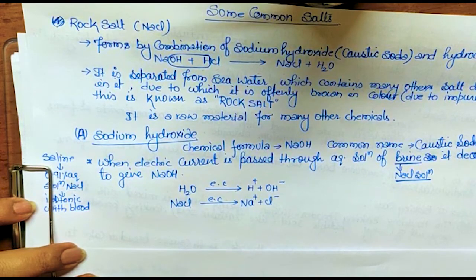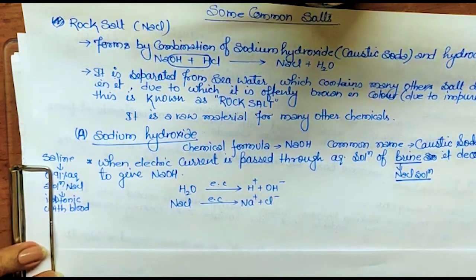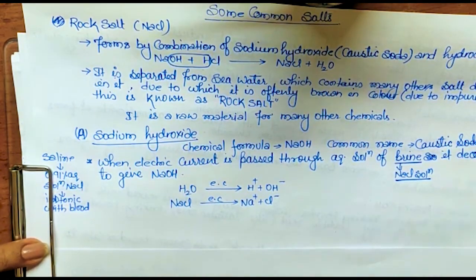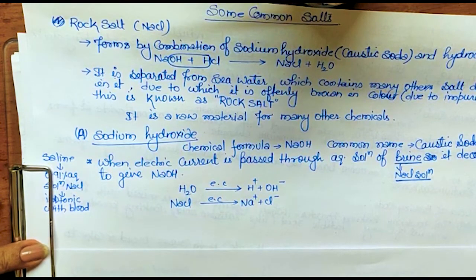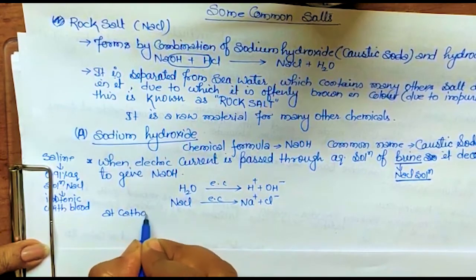When we use an electrolytic cell, you have done it in class 10th in physics. So what is an electrolytic cell? There are two electrodes. One is the cathode, another is the anode. The cathode is attached to the negative terminal and the anode is attached to the positive terminal, isn't it? So that setup is used. If there is a setup, then obviously reactions will occur on the two electrodes. So at the cathode, what happens at the cathode?